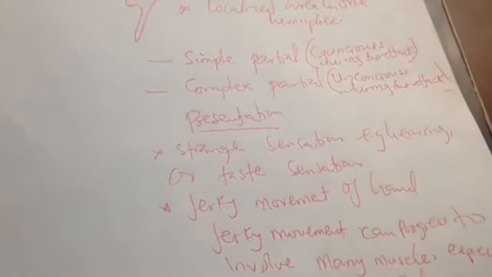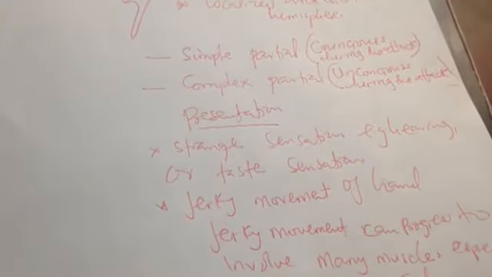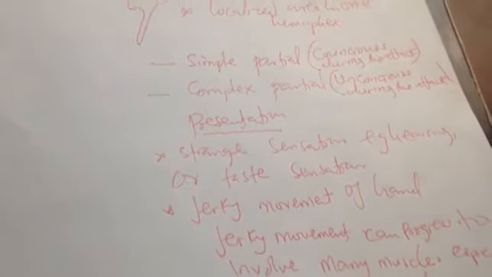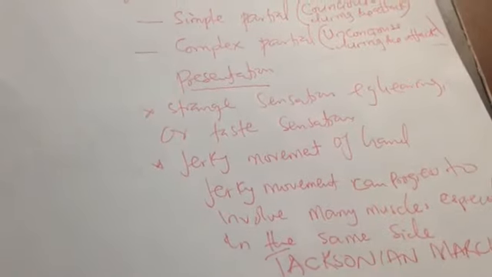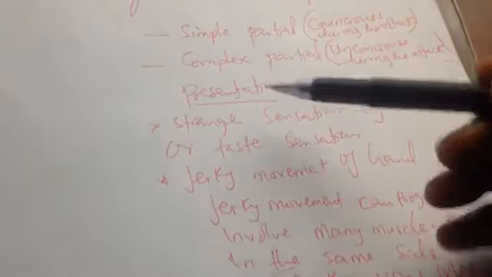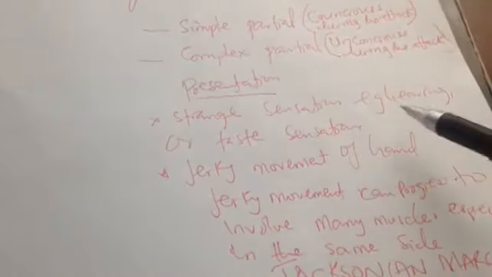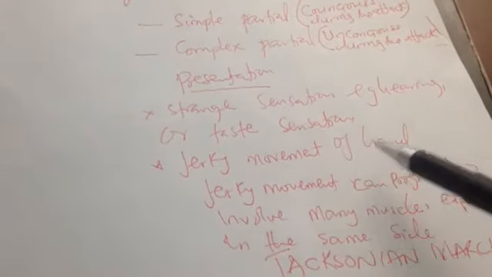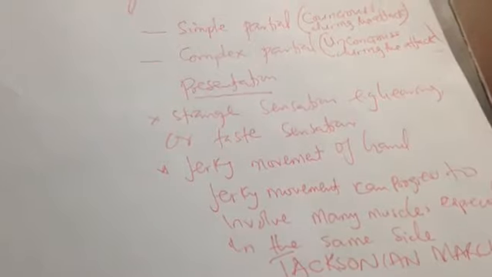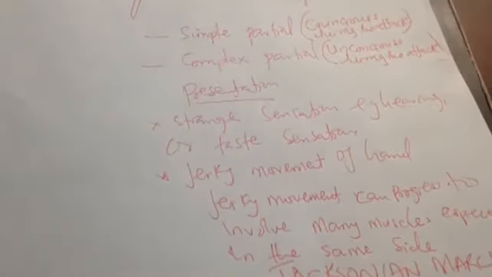Only maybe the witness, if there is a witness, or if he has some friend behind him, can say that yes, he lost consciousness and then started this jerky movement. But the patient can remember if it is simple. The patient will say that I experienced a hearing or taste sensation and then started to have this jerky movement, because in simple partial his consciousness is intact.